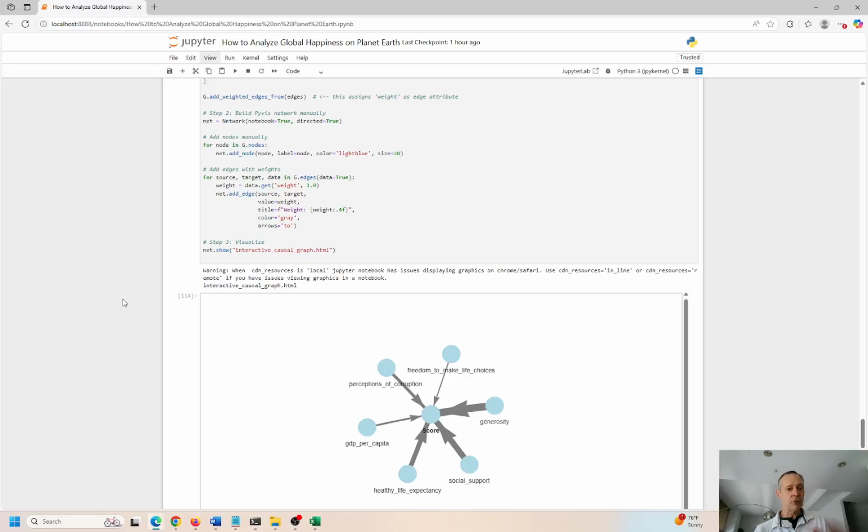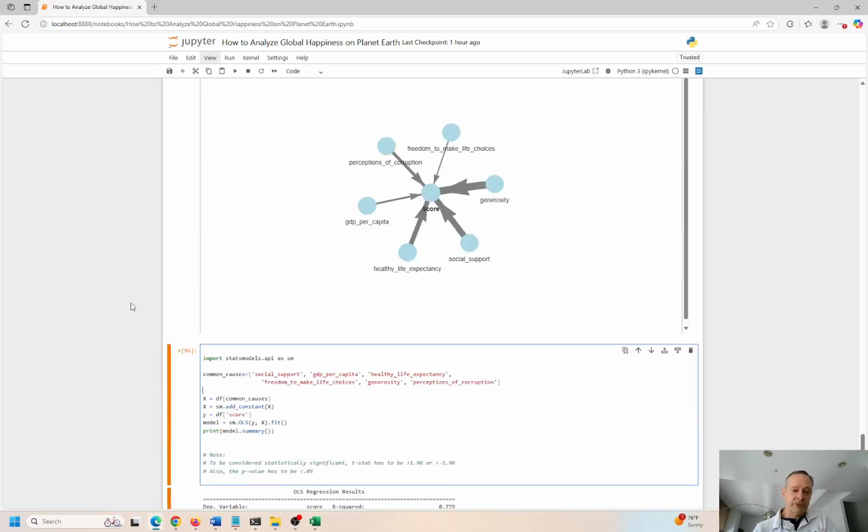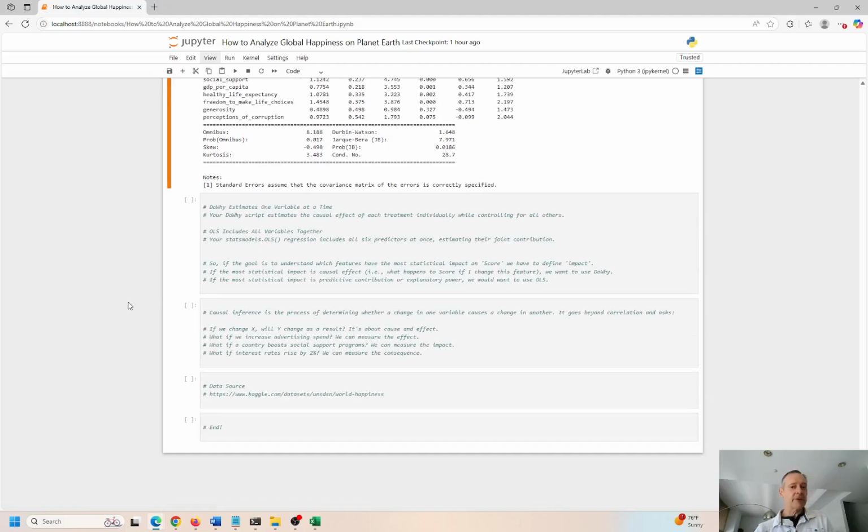So if you use a linear regression model like this, we get a very different outcome than if you use a DoWhy, cause and effect causality approach to answering this question, right? So my original focus was what is the cause and what is the effect, and what's the causal influence here, or the ability of these different features to have an impact on the score variable, which is a happiness variable. But then I also wanted to do a more traditional linear regression model just to see how different it is, and it's actually very different.